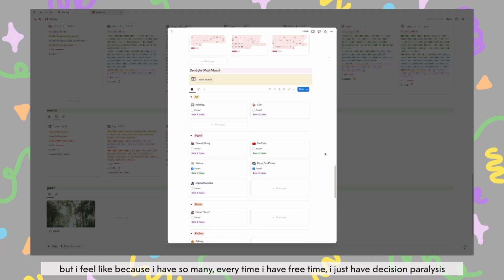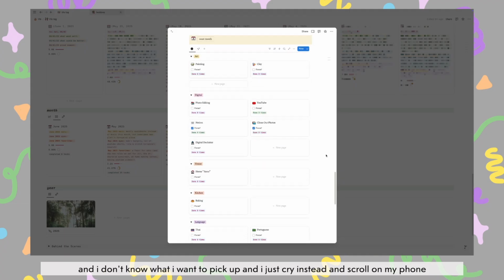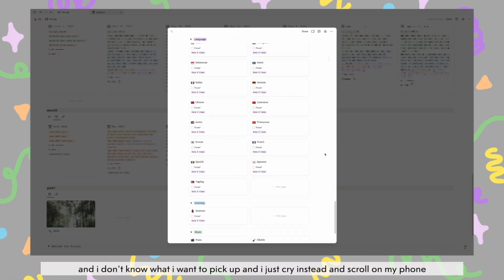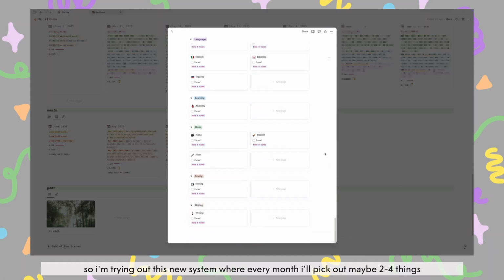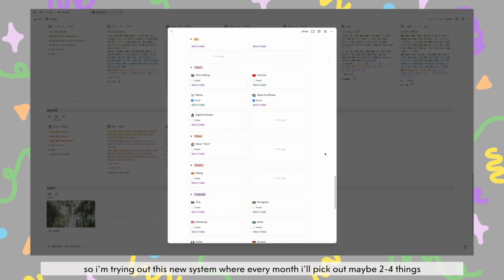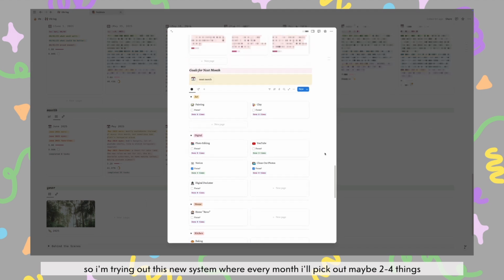But I feel like because I have so many, every time I have free time, I just have decision paralysis and I don't know what I want to pick up, and I just cry instead and scroll on my phone. So I'm trying out this new system where every month I'll pick out maybe 2 to 4 things that I think that month I want to focus on. So when I do have free time, instead of looking at 20 different things I could do, I'm only looking at 2 to 4, and hopefully that removes the decision fatigue and I'll actually do something that theoretically should bring me joy. So we'll see how that goes. So far it's going okay.